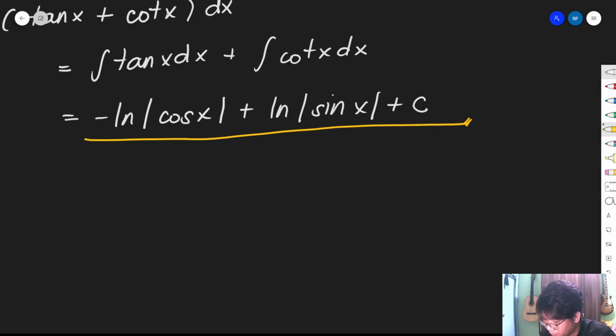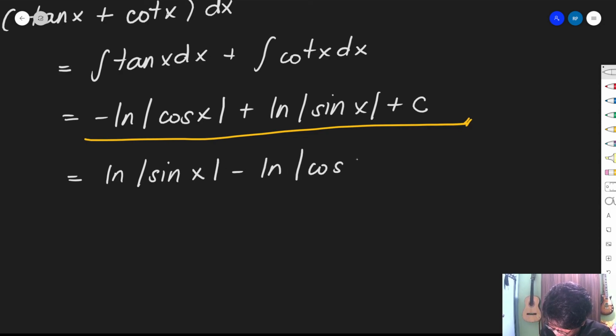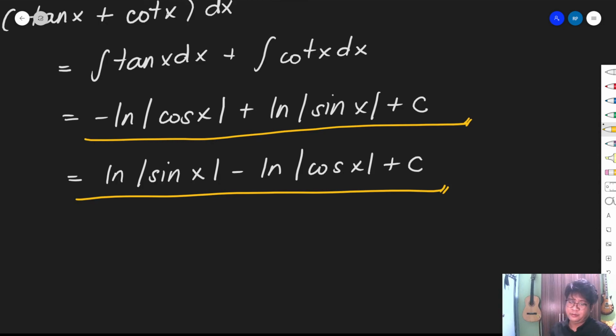However, we can switch the positions of negative ln cosine x and ln sine x. Why can we swap them? Because of the commutative property of addition. So our final answer can be ln of sine x minus ln of cosine x plus c. Either way, they are essentially the same.